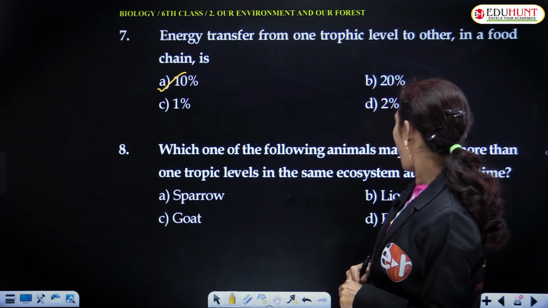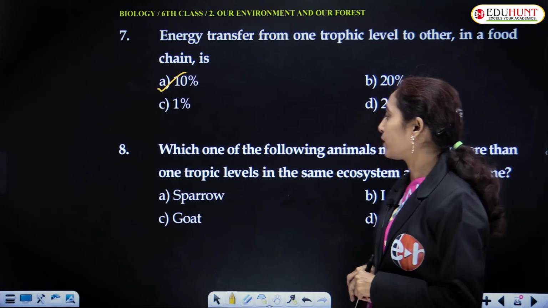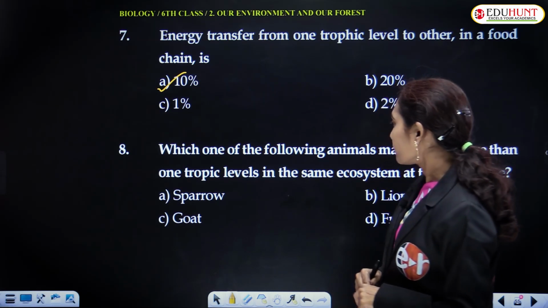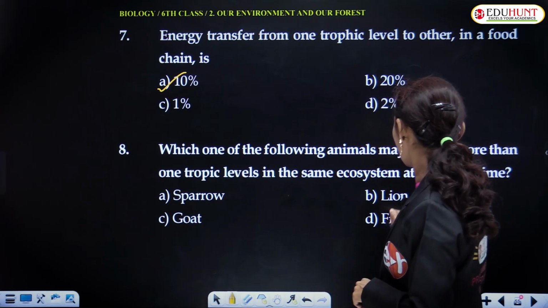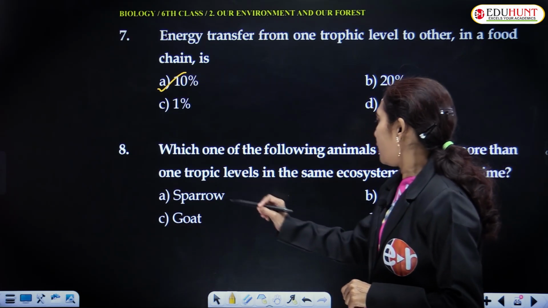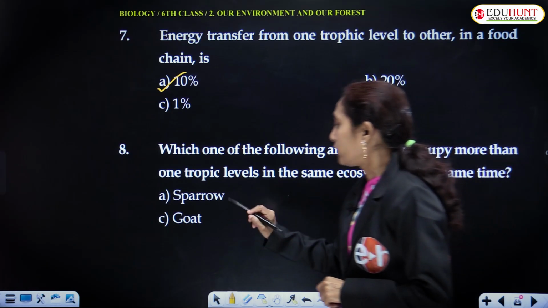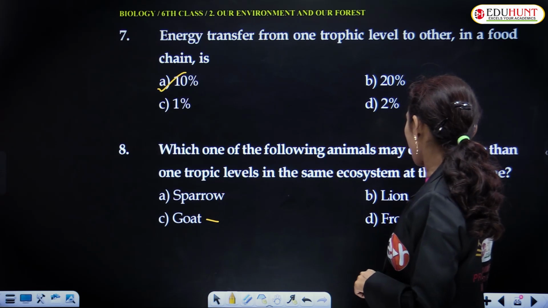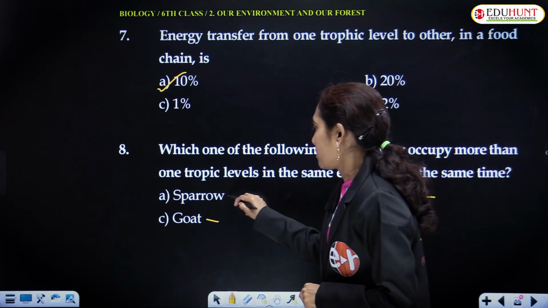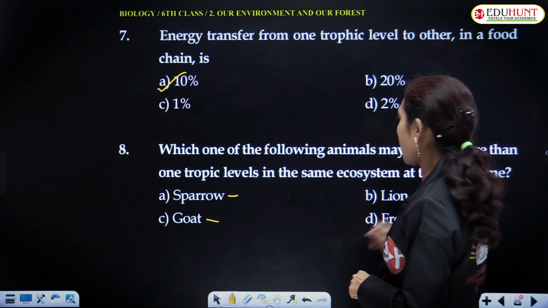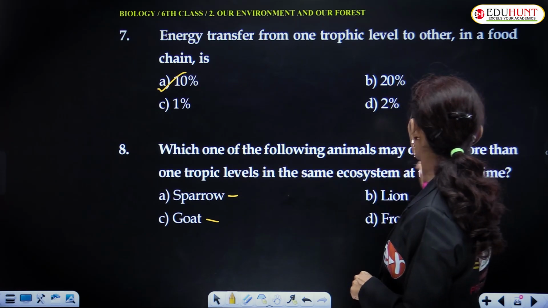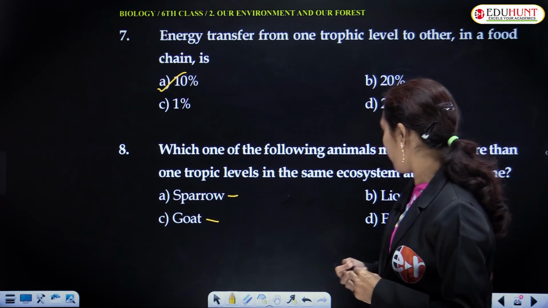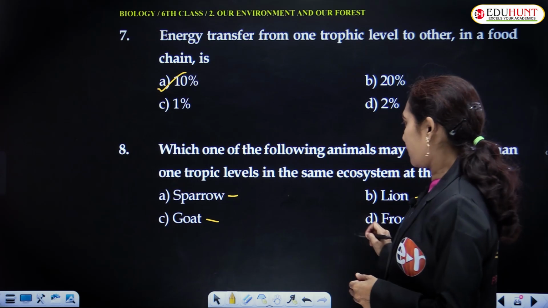Which one of the following animals may occupy more than one trophic level in the same ecosystem at the same time? Sparrow, goat, lion, frog. Goat, we know that it is a herbivore. Lion is a carnivore. Sparrow, frog. Which one of the following animals may occupy more than one trophic level? Here it is